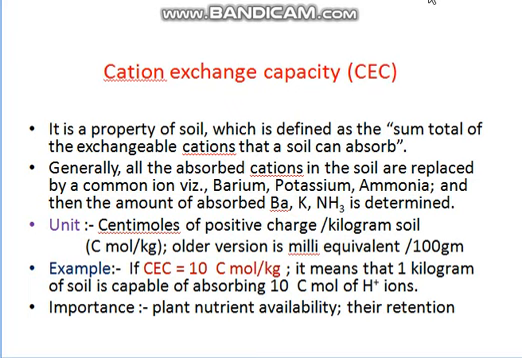The unit of cation exchange capacity is centimole of positive charge per kilogram of soil. It means that if the CEC is 10 cmol per kilogram, then 1 kilogram of soil is capable of absorbing 10 cmol of positive charge. This parameter is important for plant nutrient availability, to let us know how much plant nutrient the soil can retain and make available for plant growth.